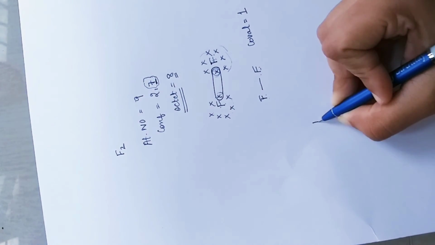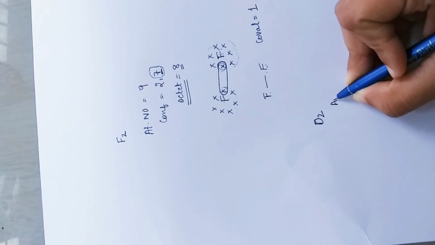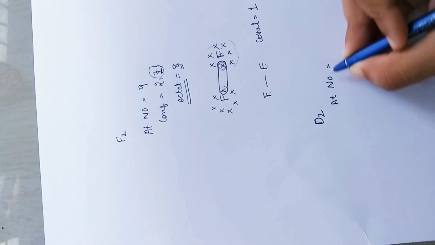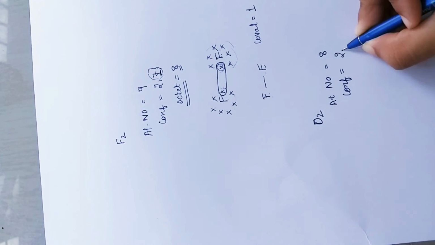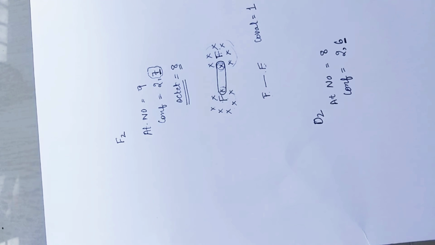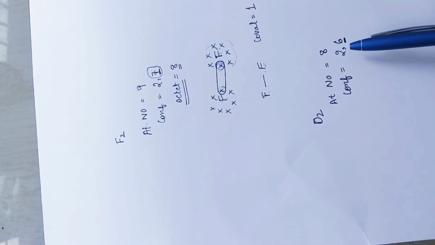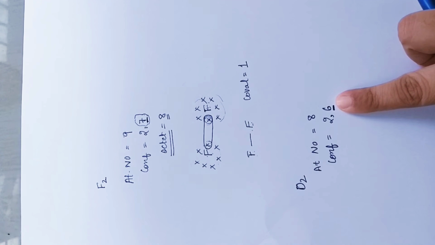Now let me take one more example, say oxygen. The first step to draw the structure is to write its atomic number. Oxygen's atomic number is 8. Then you write the configuration, which would be 2, 6. As I told you, during covalent bond formation, only valence electrons participate. So oxygen has 6 valence electrons, and in order to become stable, it needs to form 2 more bonds.